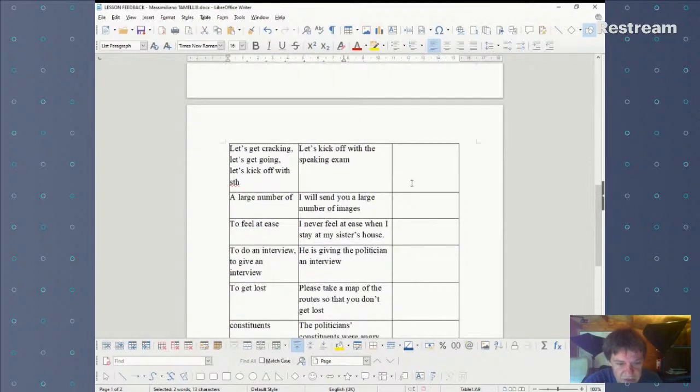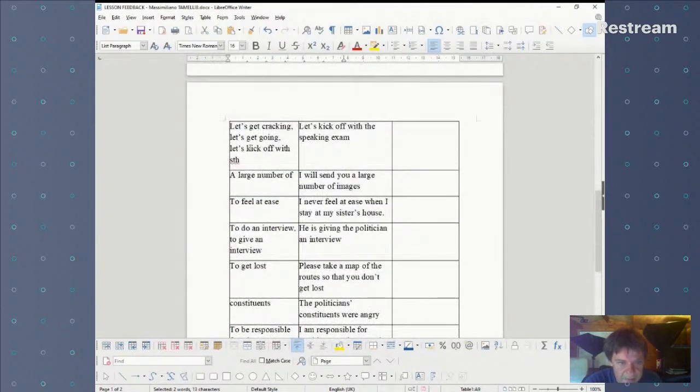Okay, and some new vocab that came up here. "Let's get cracking", "let's get going", "let's kick off with that". They're all nice phrasal verbs or natural expressions for "let's get started". Yeah, let's go.